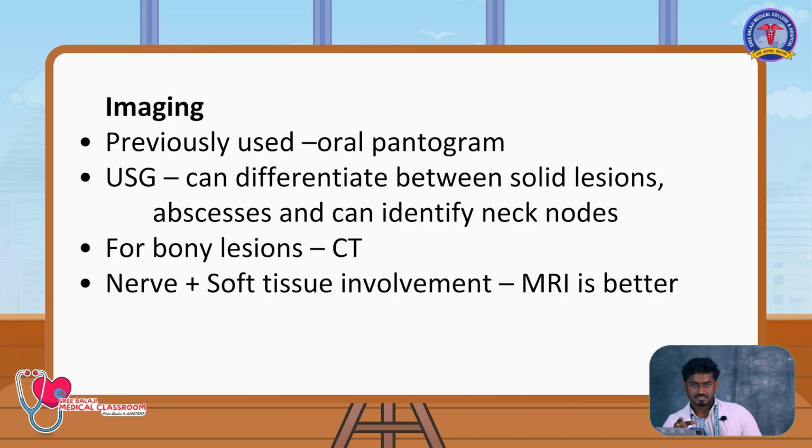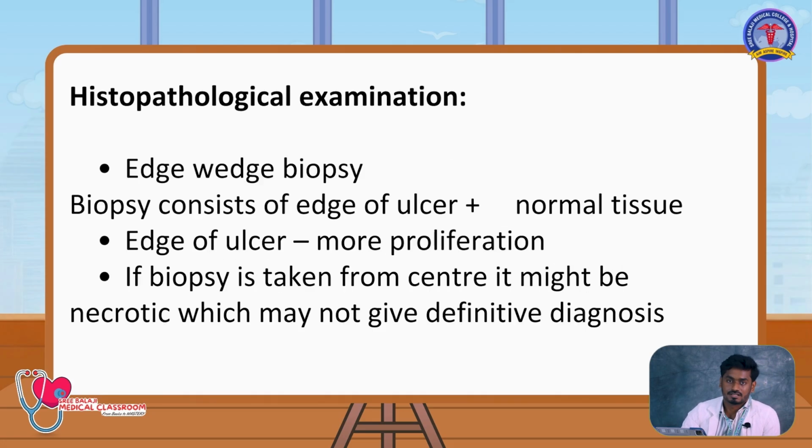So our investigation pattern is: the first basic mandatory thing is history and clinical examination, followed by imaging, and the first imaging is USG. Then based on our USG findings, we'll go with either CT or MRI. This gives the diagnosis in around 90% of cases, but since it is a carcinoma and we want a tissue diagnosis to prove it, that comes third, that is histopathological examination.